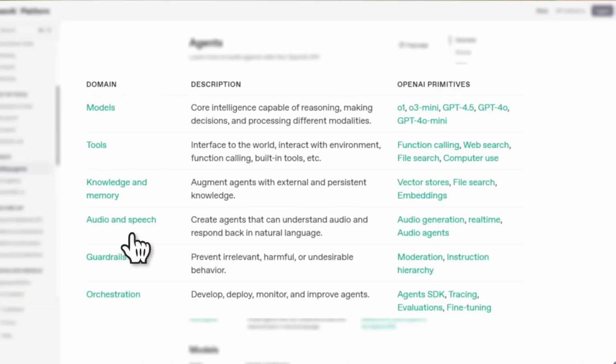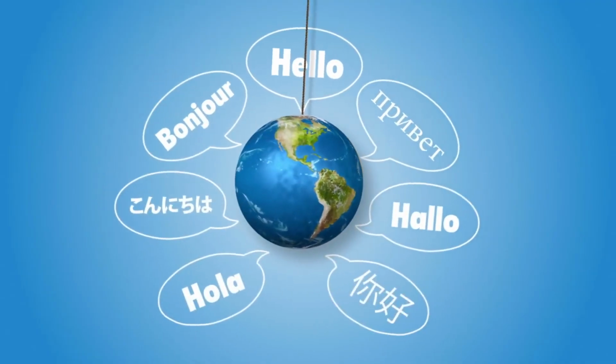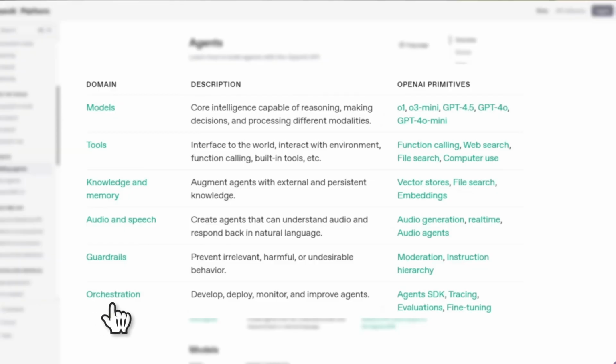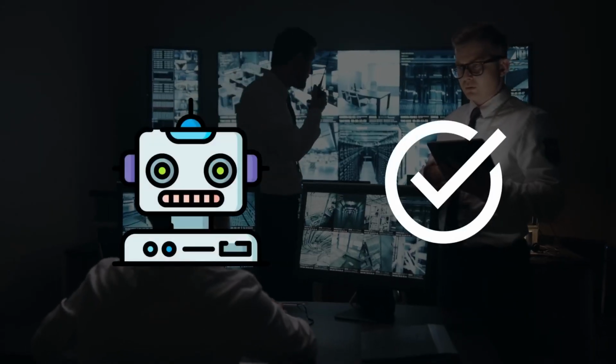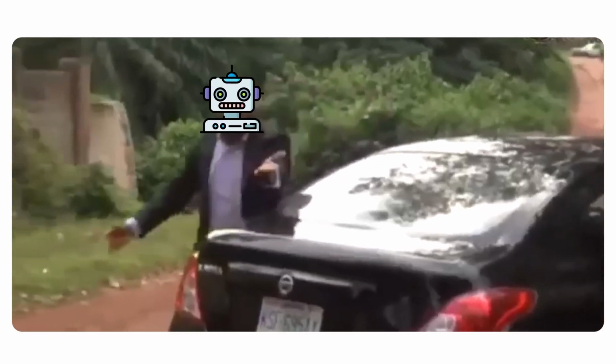Then we have audio and speech. This gives your AI agent the capability of interacting with you through natural language, like being able to just talk to it in a variety of different languages. Then we have guardrails. It'd be no good if your AI agent goes rogue and starts doing things that you don't intend it to do. So we have systems for that to make sure that your AI agent is kept in check. And finally, there is orchestration. These are processes that allow you to deploy your agent in specific environments, monitor them, and also improve them over time. After you build an AI agent, you don't just run away and hope that it works by itself.